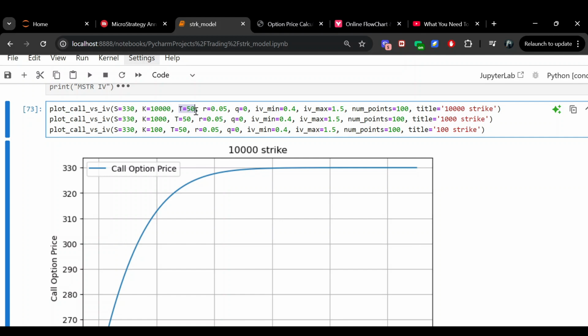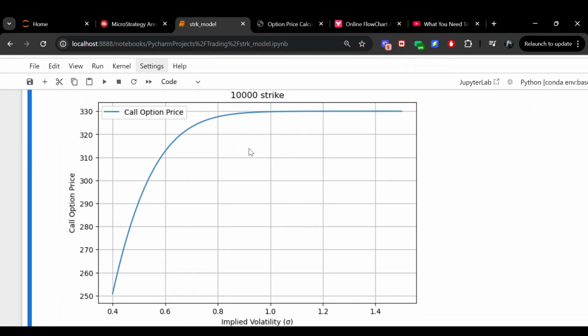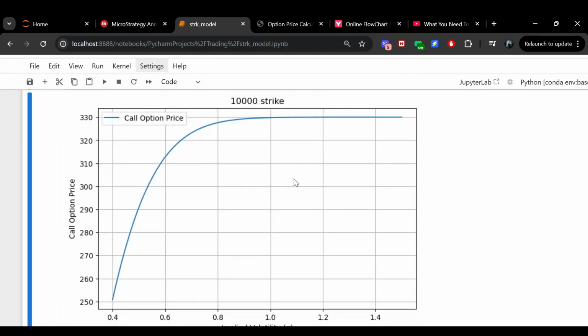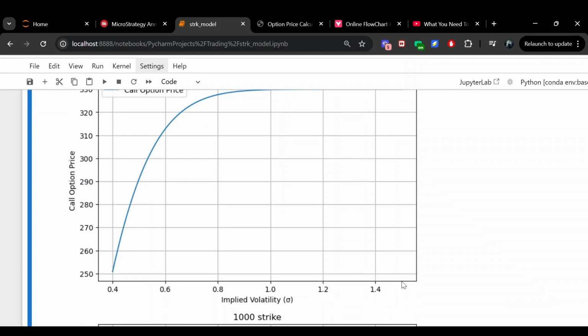T is the time in years, so we're assuming 50 years for perpetual, because you just have to go as far out as you can. R is the risk-free interest rate. We're putting that at 5%. Q is the dividend yield. That's going to be 0 because MSTR common has no dividends. And we have here the IV range. So this is assuming a minimum IV, implied volatility, of 40. So that's right here. And a maximum of 150. So that is right here.